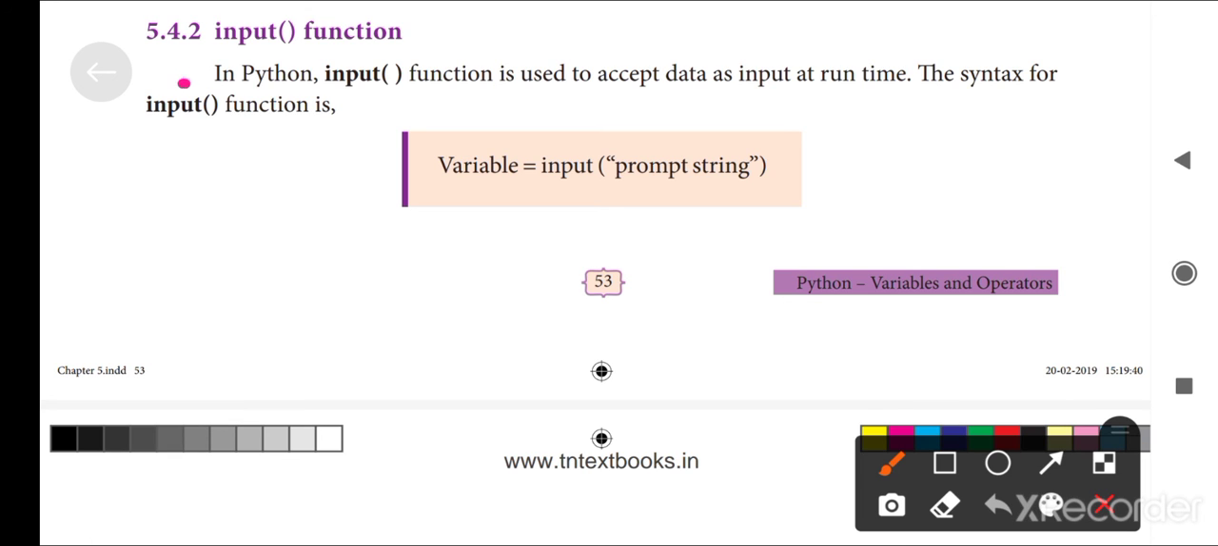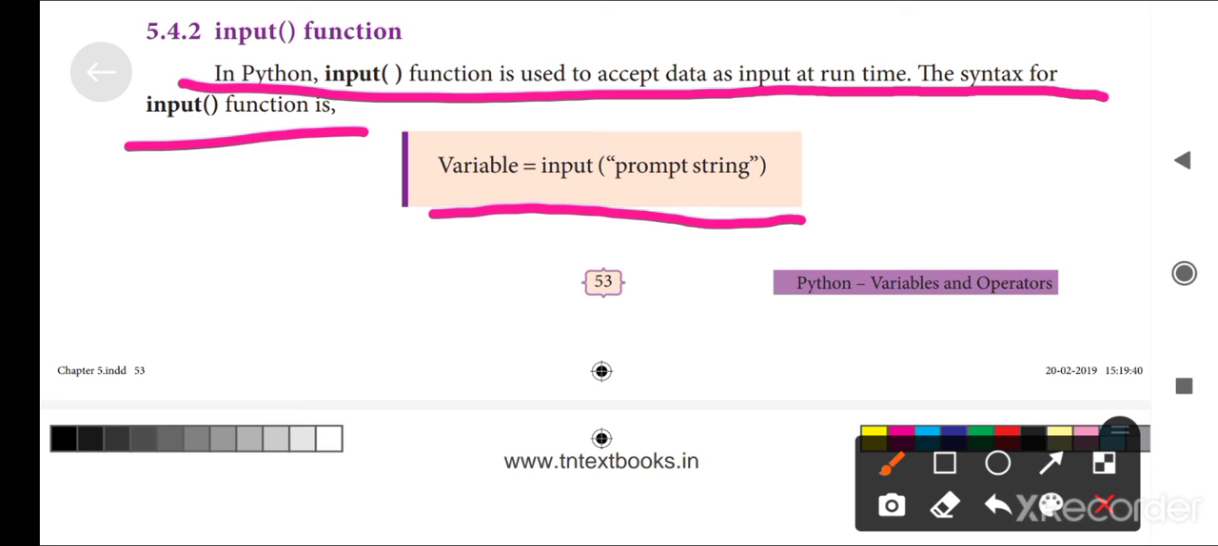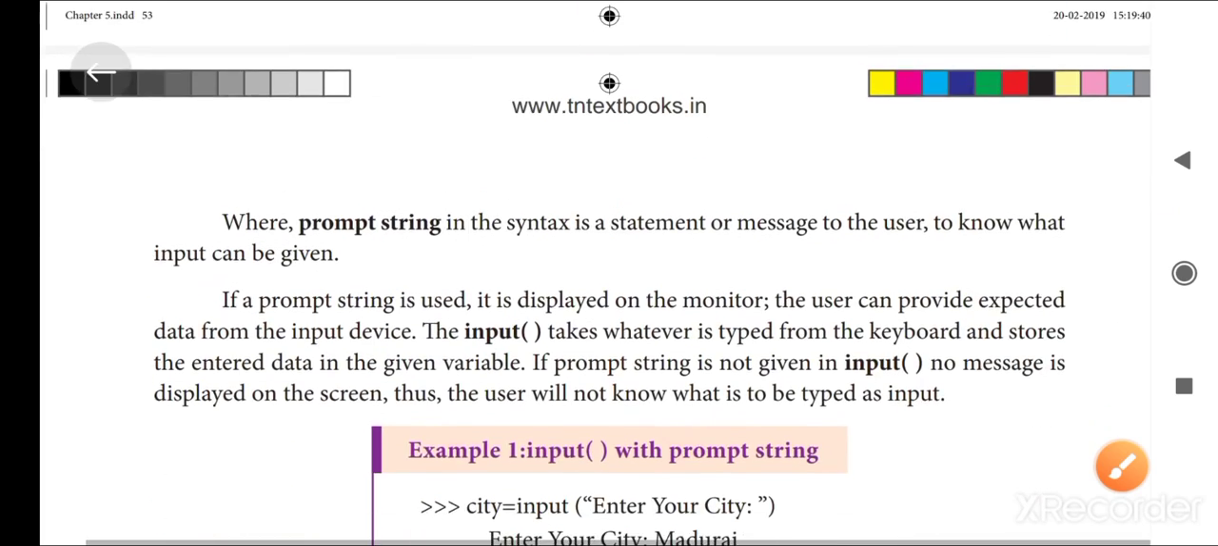Okay, what is the input function? In Python, the input function is used to accept data as input at runtime. This is very, very important. The syntax for the input function is variable equals input, with a prompt string. Inside the double quotes we can put some wording. This is the syntax of the input function.